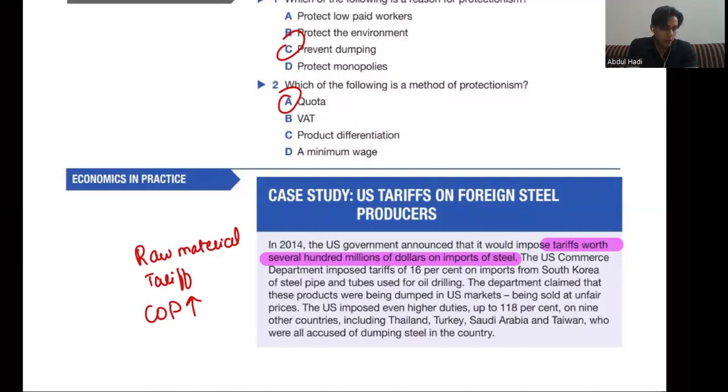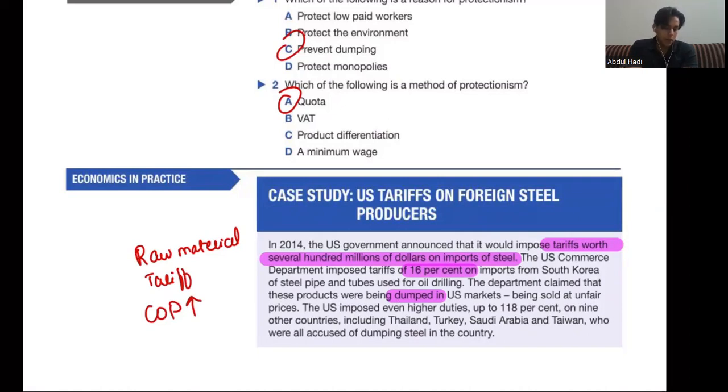Now, the US Commerce Department imposed tariff of 16% on import from South Korea of steel pipe and tubes used for oil drilling. The department claimed that these products are being dumped in US markets. So now we have this concept of dumping, which means that the product is sold to an international market at a lower cost, below cost. So the products were being dumped in the US market, being sold at unfair prices.